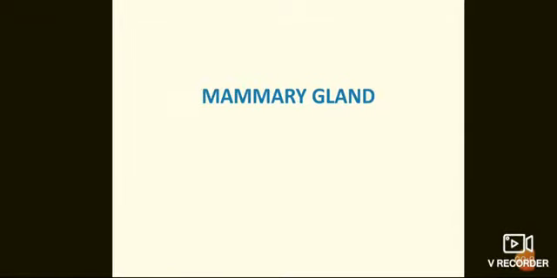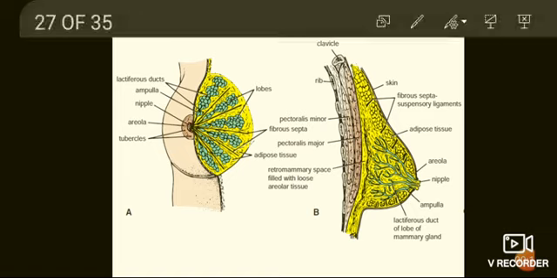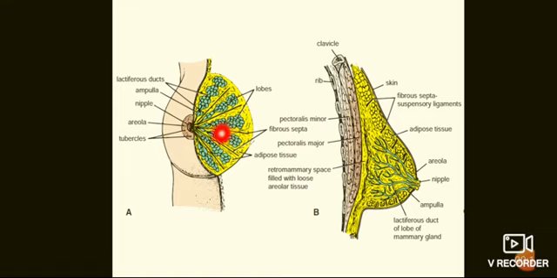This lecture is about the histology of mammary gland. The mammary glands are modified sweat glands. Each gland has 15 to 20 radially arranged lobes. Each lobe is compound tubulo-alveolar type of gland.